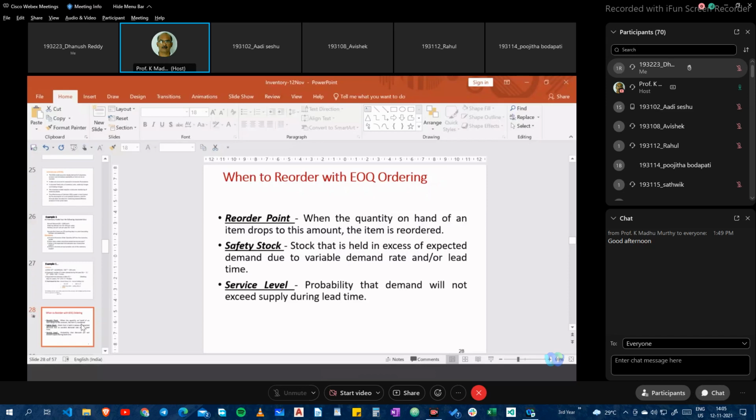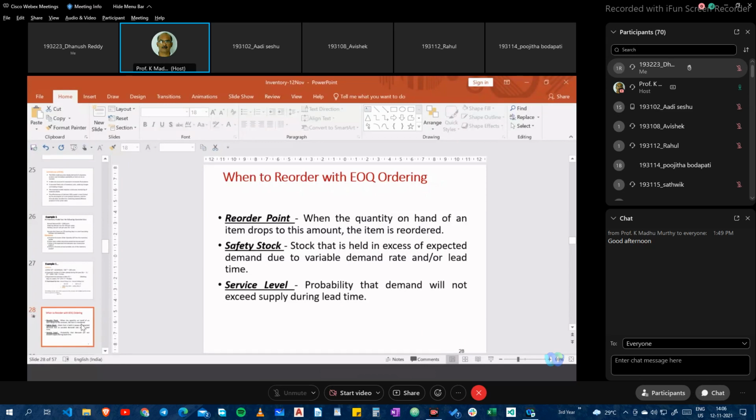So that happens to be one major objective, as we said. In addition to the minimization of costs, maximizing service level is one of our objectives.